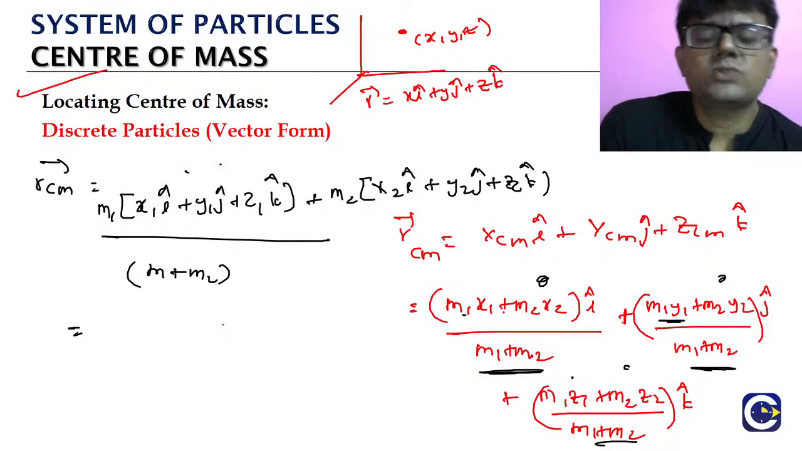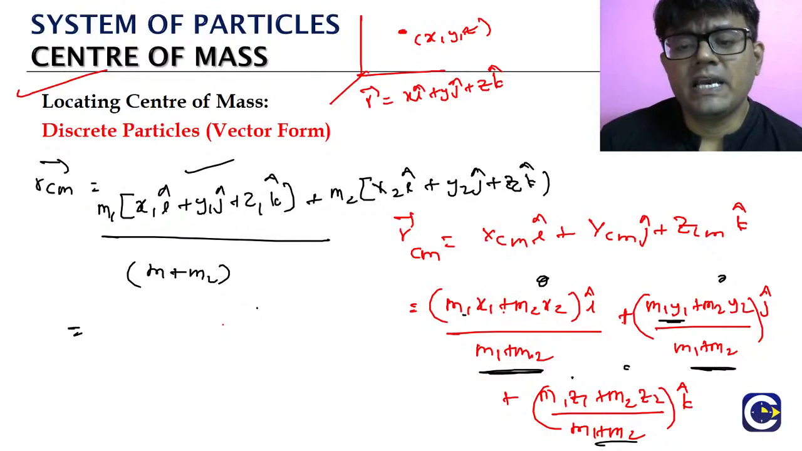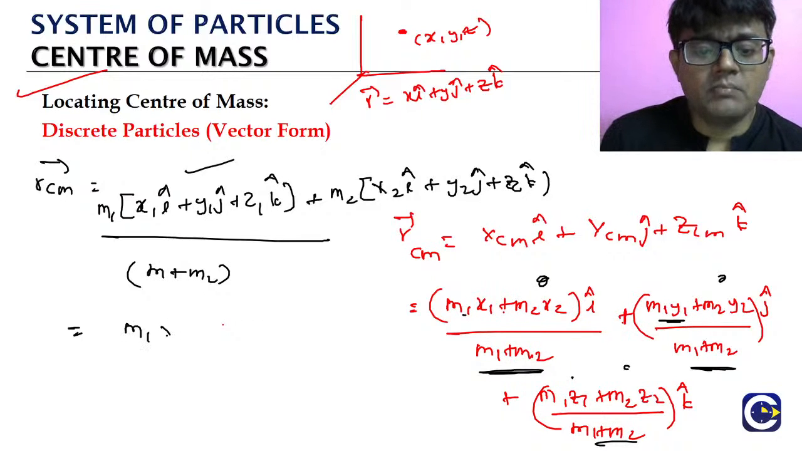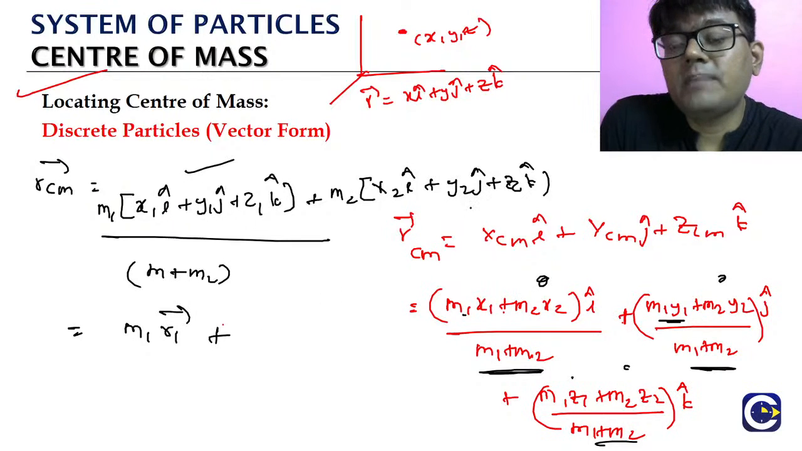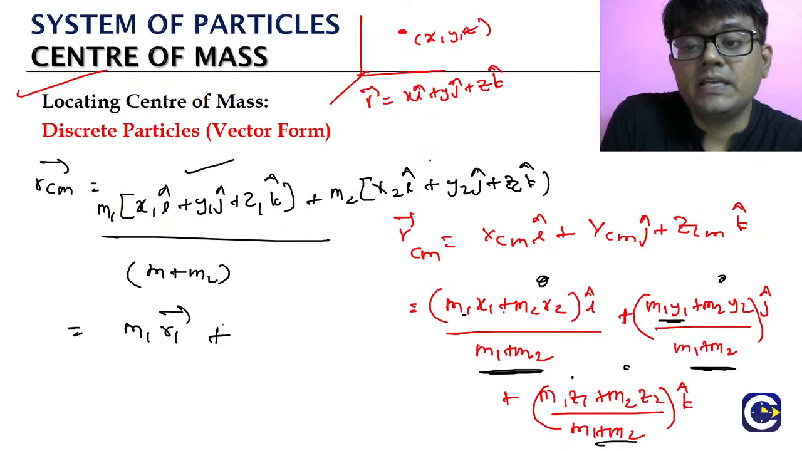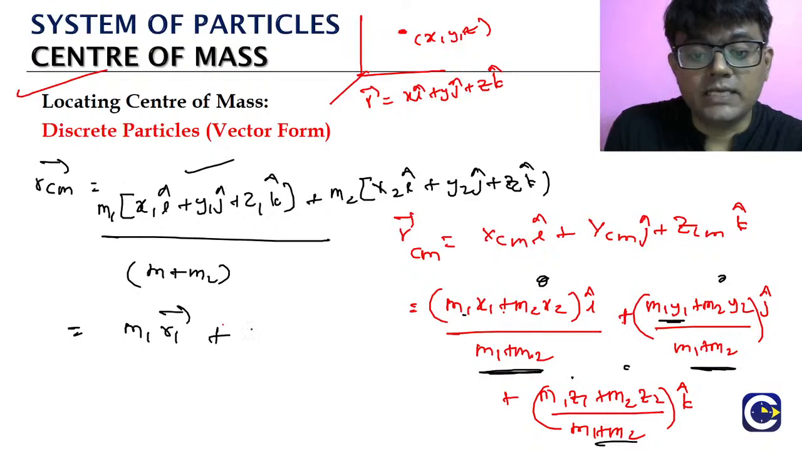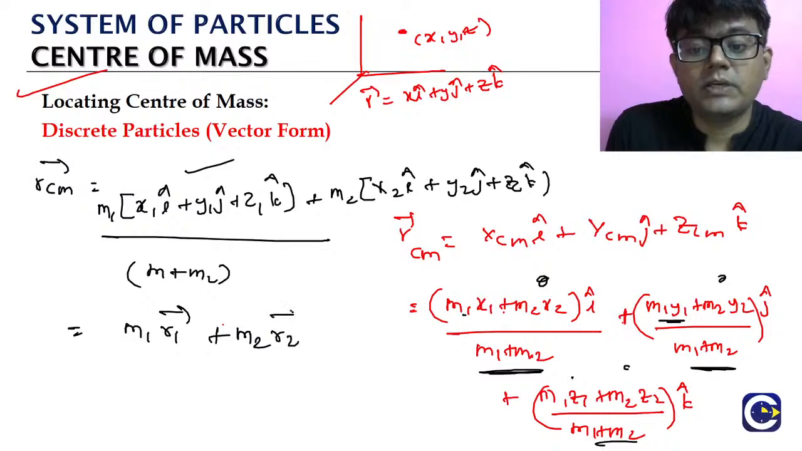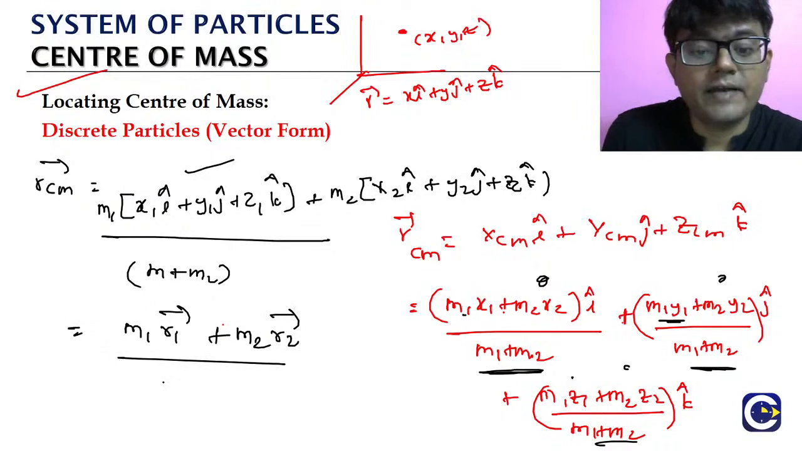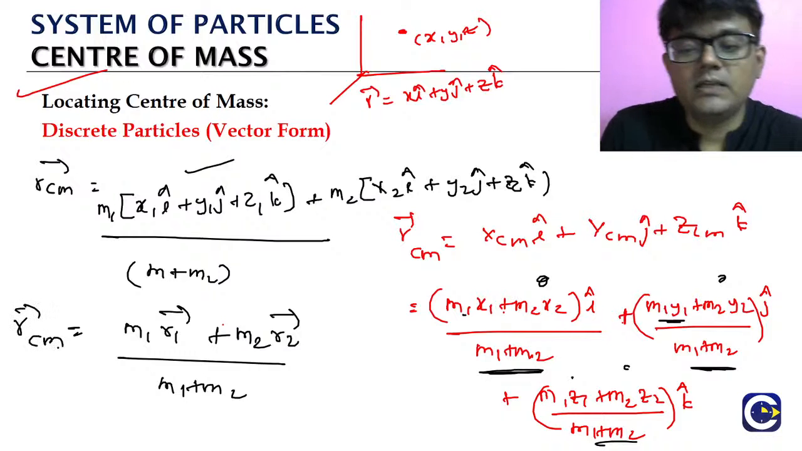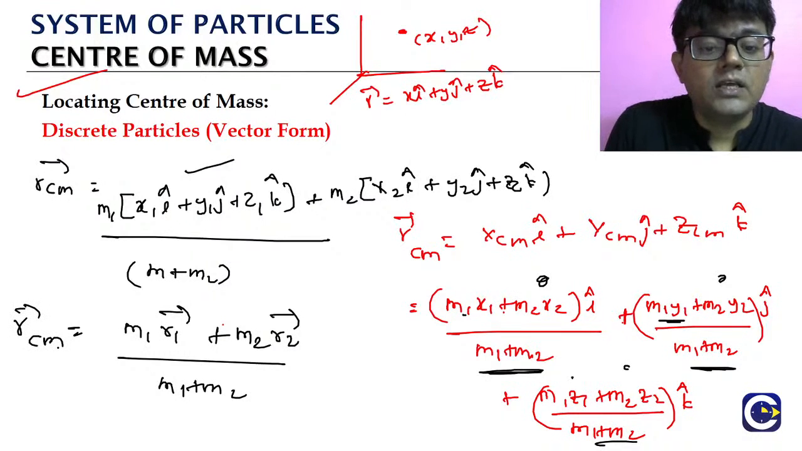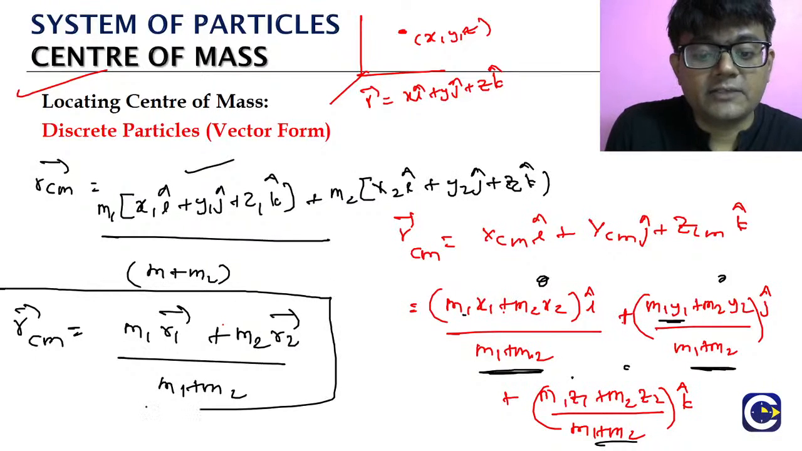What is this x1i plus y1j plus z1k? It is the position vector of the first particle, so we can represent it as r1 bar. What is x2i plus y2j plus z2k? It is the position vector of particle 2, so we can write m2 into r2 bar divided by m1 plus m2. This is the formula for the position vector.